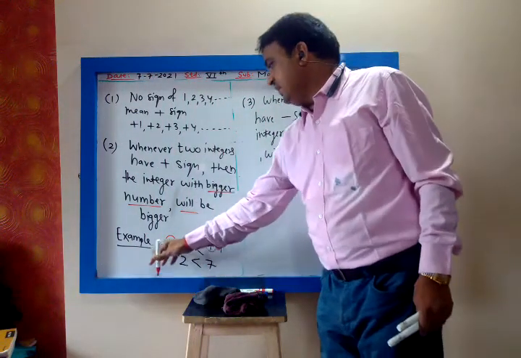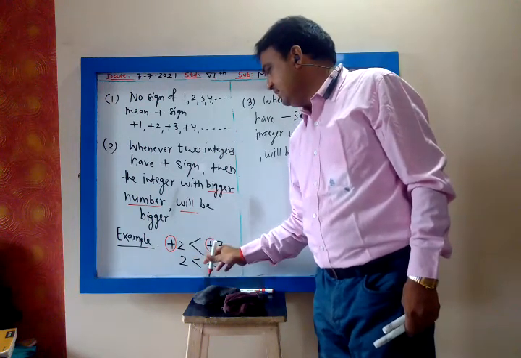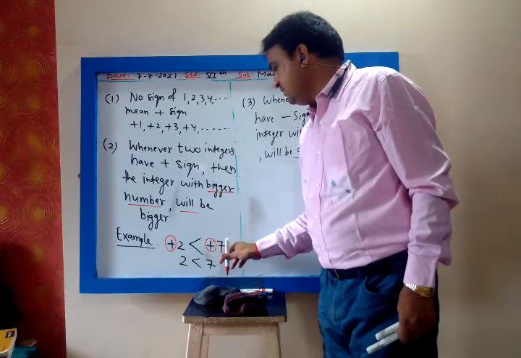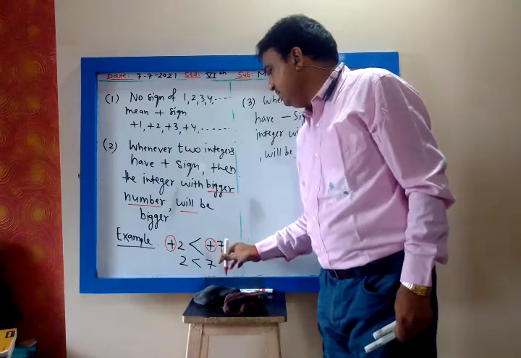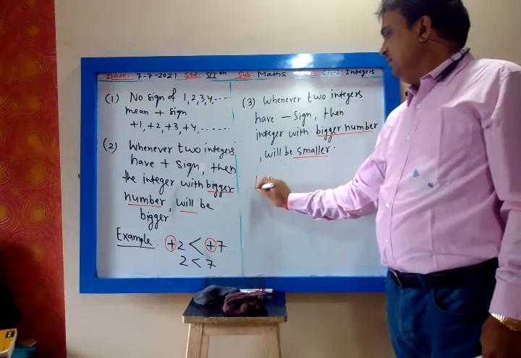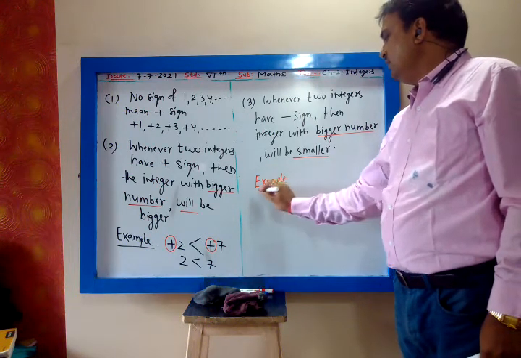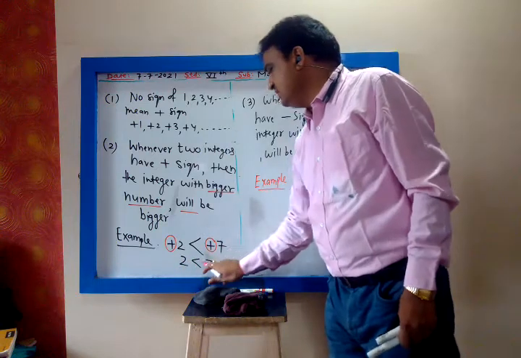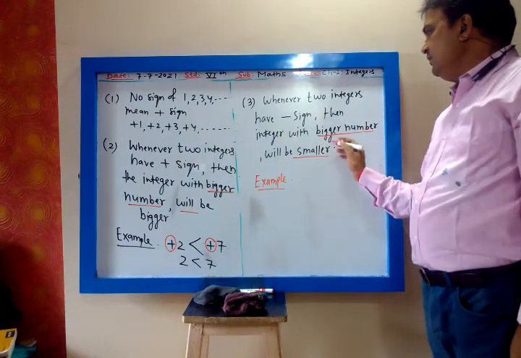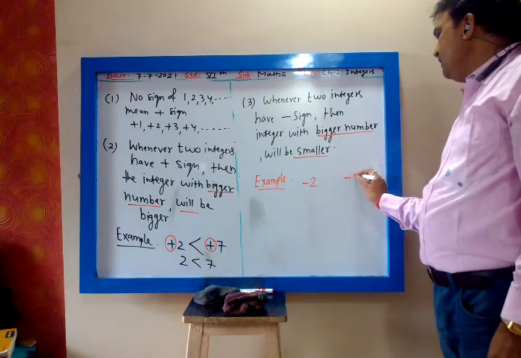Example, plus 2 is less than plus 7 because both of them have plus sign. So whenever both integers have plus sign, which number is bigger? 7 is bigger. So plus 2 will be less than plus 7. And whenever two integers have minus sign, let us take minus 2 and minus 7.